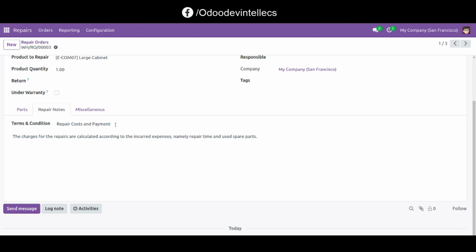Let's save. Another is cost estimate, and it loaded details automatically here.